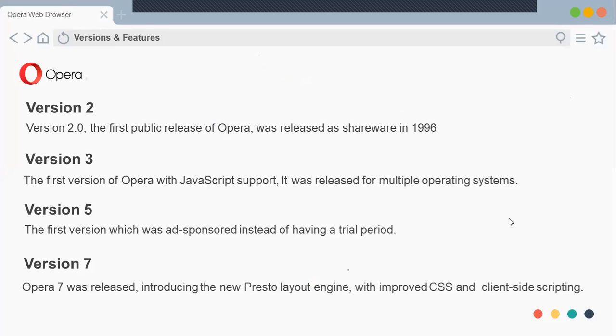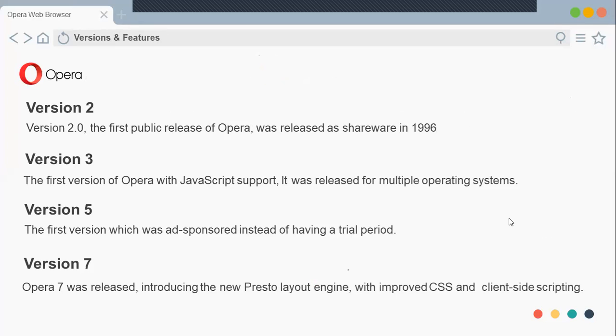Okay. So as I said, version 2 was the public release of Opera, which was released as shareware. Shareware means Opera released the first version on a trial basis, a trial version, I can say. If you want to use the complete version of Opera, you have to pay for it. From there, they earn their income.